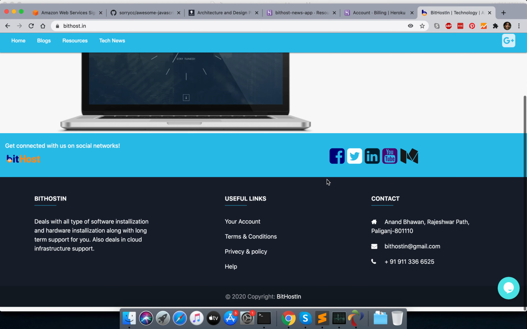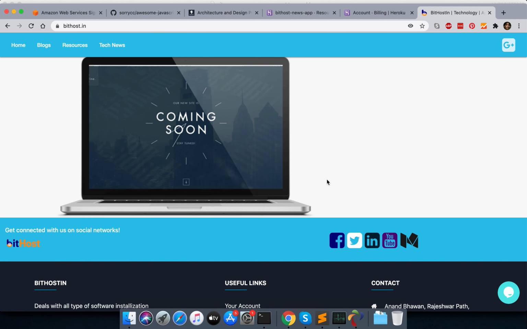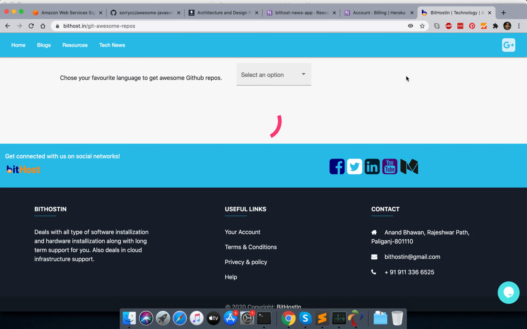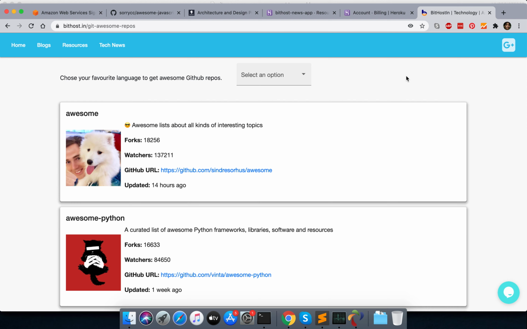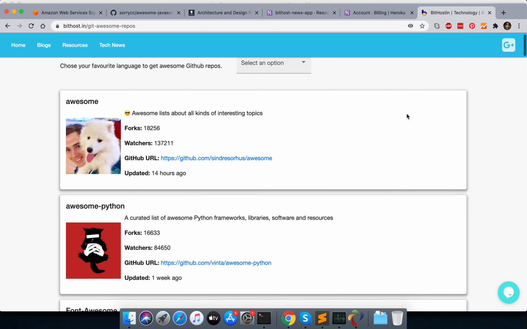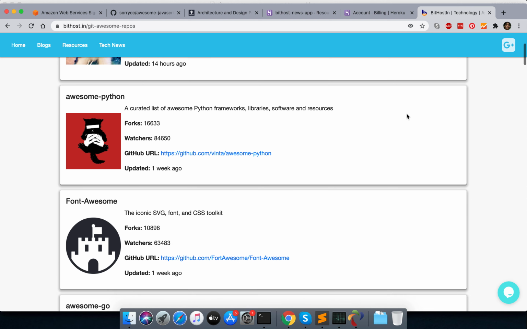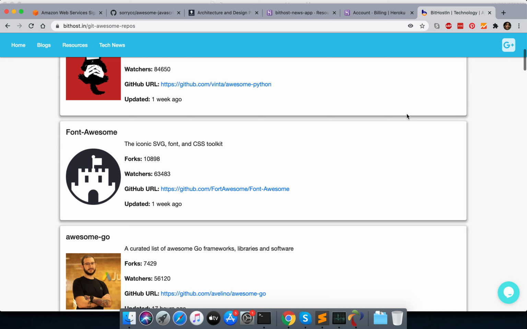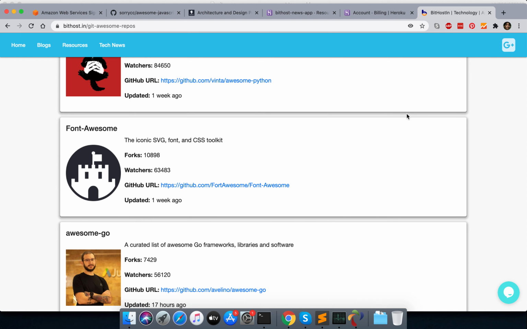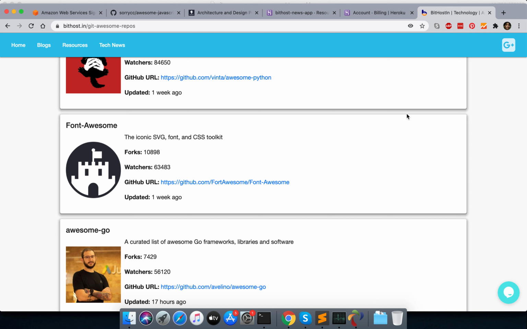I'm going to explore here one feature like I have just made for me, and maybe it will be useful for you also. If you go here in this section resources on site bithost.in, here I have added one new section like GitHub top. So in this section you will get top repos, awesome repos from the GitHub, from where you can check out the different things and different repos which you can use in your next project.